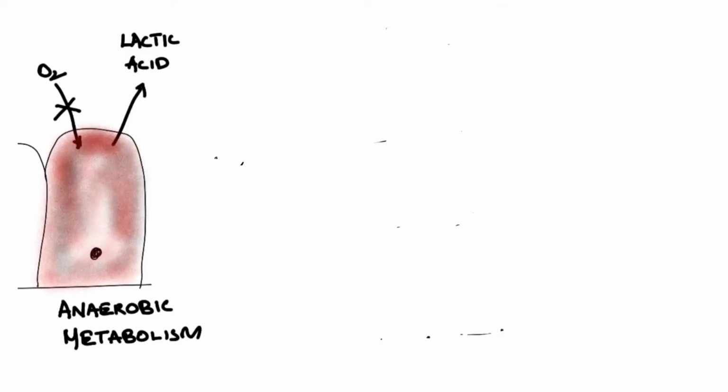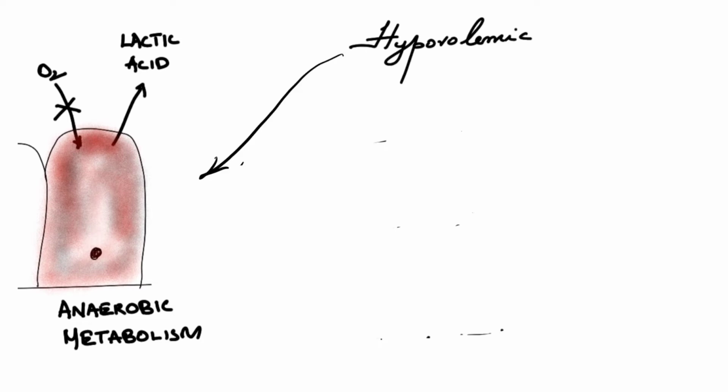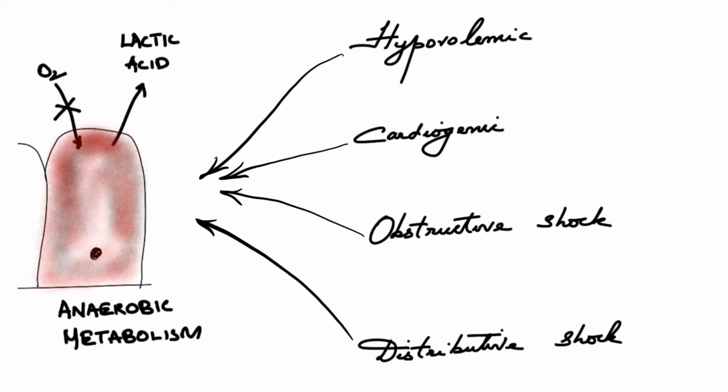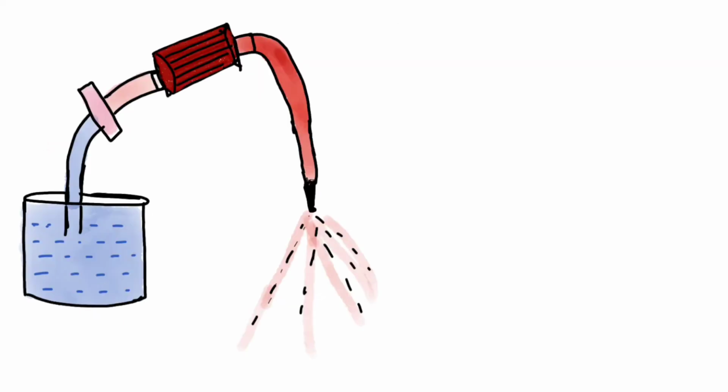Now, how does this shock happen? How does this decreased tissue perfusion and anaerobic metabolism happen? The causes are hypovolemia, cardiogenic shock, obstructive shock, or distributive shock. To understand this, let me take you to a garden pump where there is a water tank, a motor, and a pipe which sprays the water.